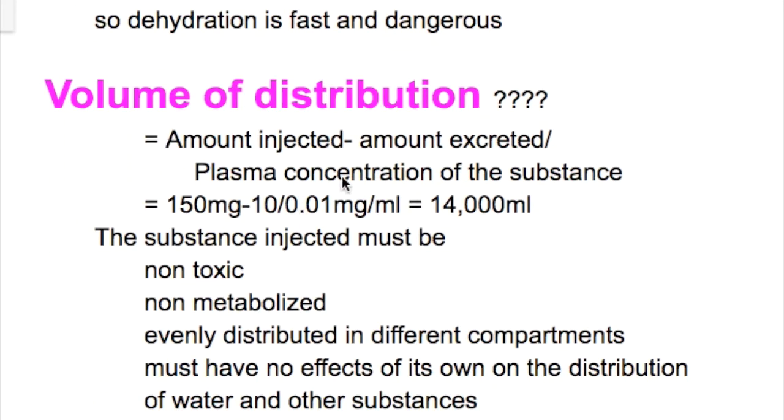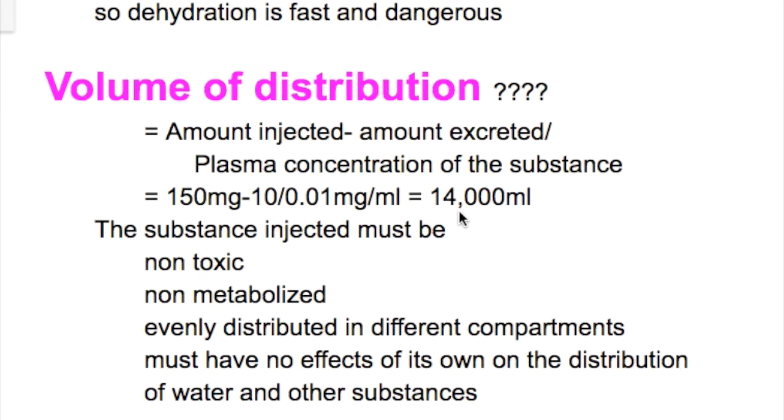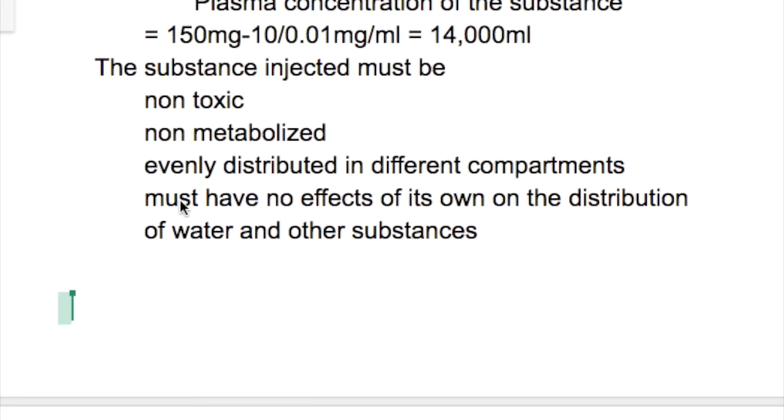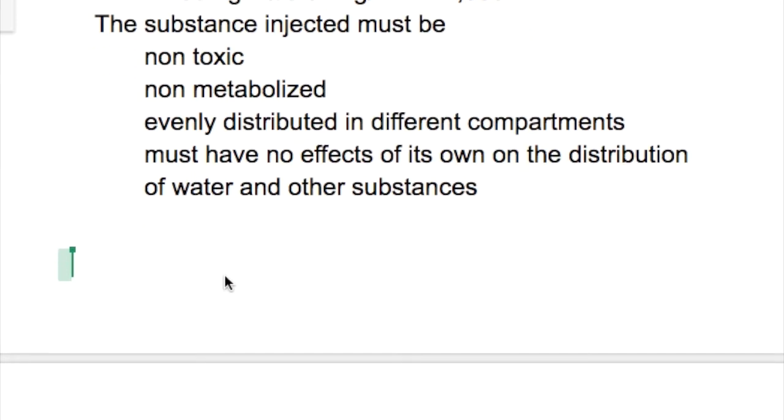What's volume of distribution? The amount injected minus the amount excreted divided by the plasma concentration of the substance. So if 150 milligrams were injected and 10 milligrams were excreted out, and the plasma concentration is 0.01 milligram per ml, then the volume of distribution of that substance will be 14,000 milliliters. The substance injected must be non-toxic, non-metabolized, evenly distributed in different compartments, and must have no effect of its own on the distribution of water and other substances.